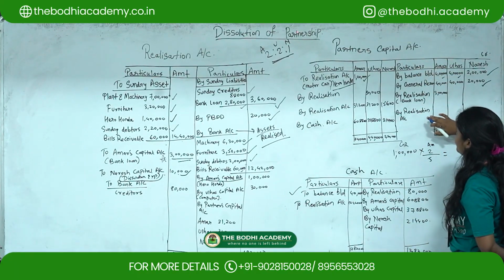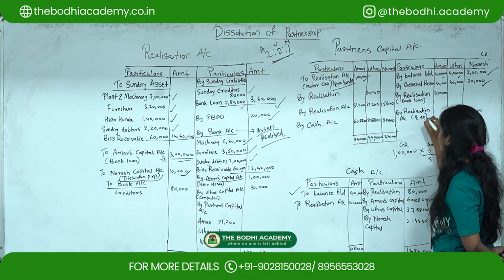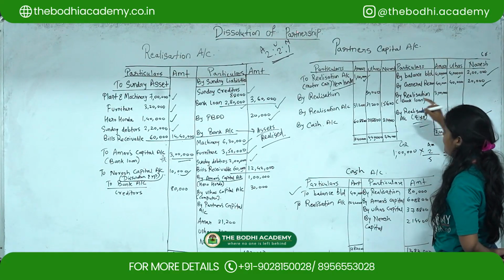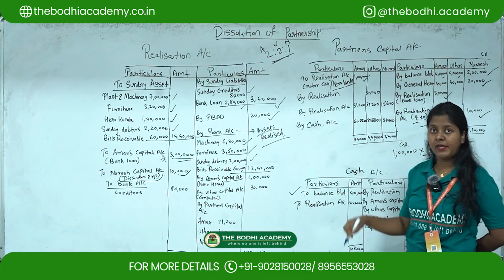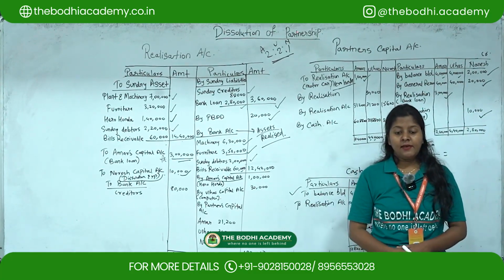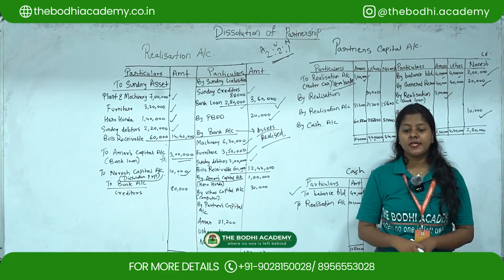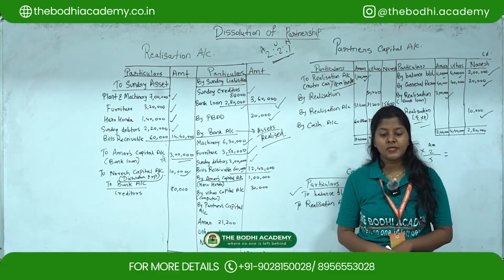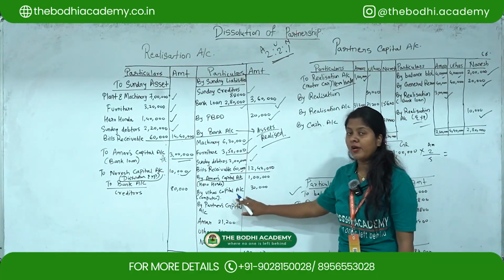Here it will go as dissolution expenses on the credit side, 10,000, and bank loan also you have to show as 3 lakh under the partner's capital account. Then there was an unrecorded computer of rupees 30,000 which was taken over by Ullas at the same value. Okay, so there was an unrecorded computer.